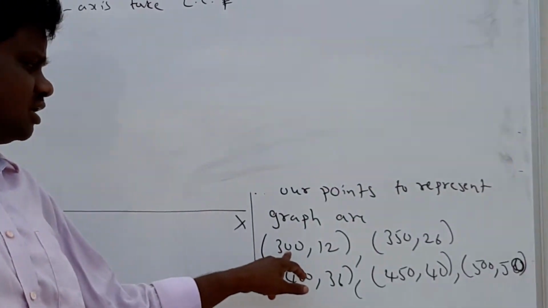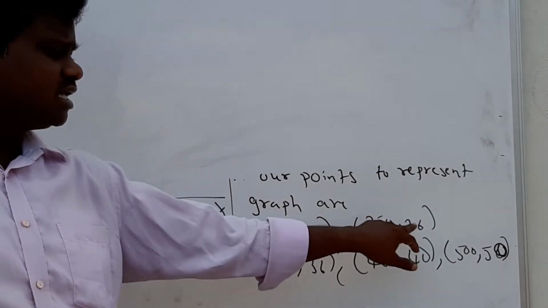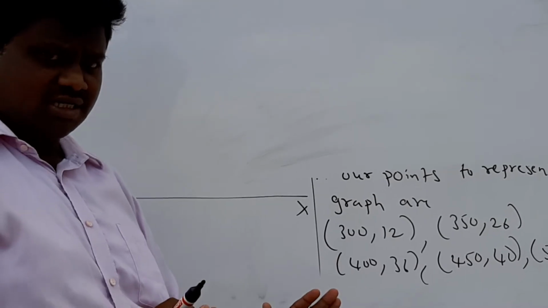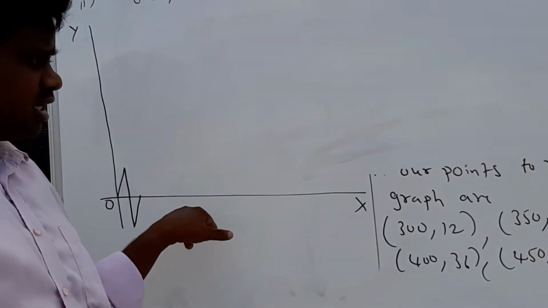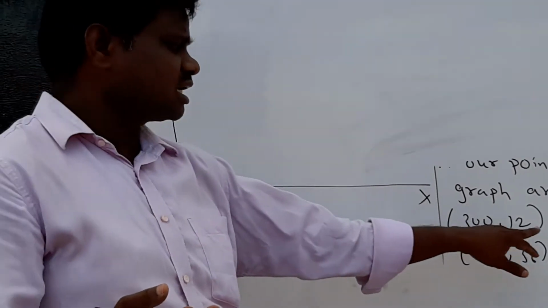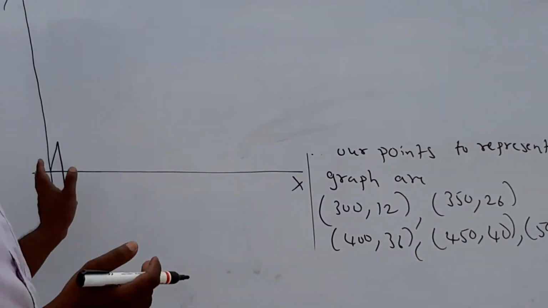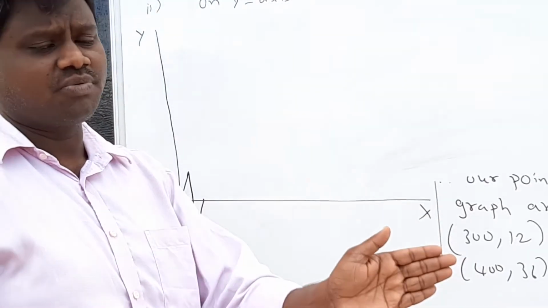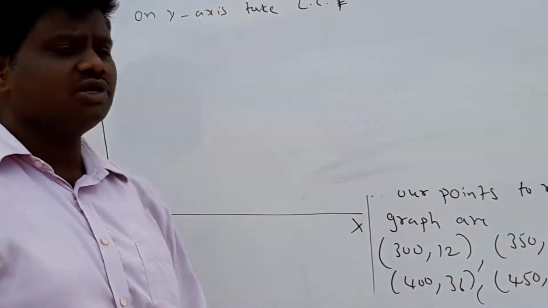You start the graph point from 300 comma 12. Next you get 350 comma 26. That is started from 300. Generally the graph starts from 0. After 0 you will get the value 50, because the class size is 50. Generally 0, after that 50, 100, 150, 200, 250, and after that you will get 300.